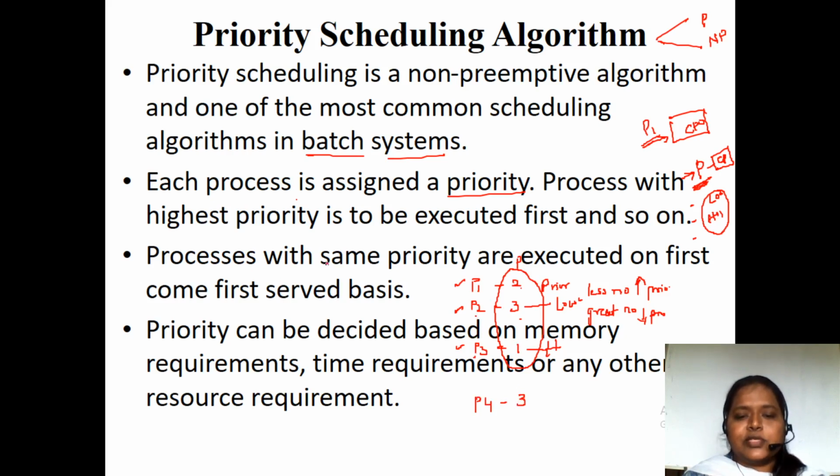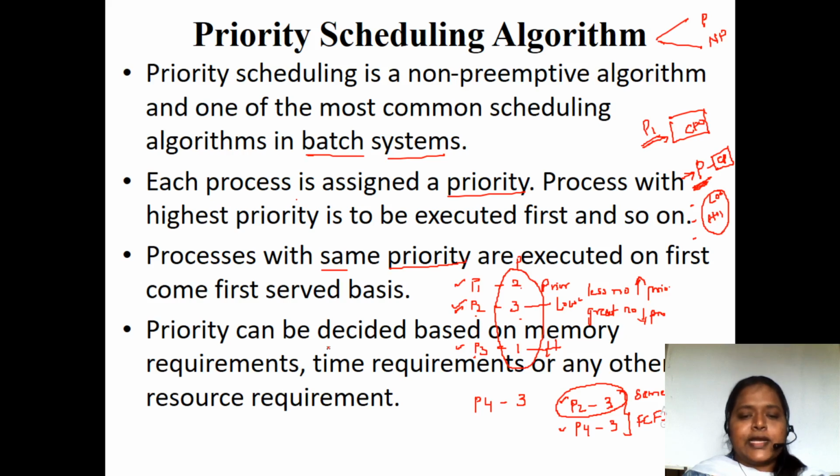So here what I mean to say is processes with the same priority are executed on a first come first serve basis. Here P2 is having the third priority and P4 is having the third priority. But out of P2 and P4, which came first? P2 process entered first. So with the same priority, we have to consider first come first serve. That is how we crack that hurdle between which process to execute first; what we normally follow is first come first serve.